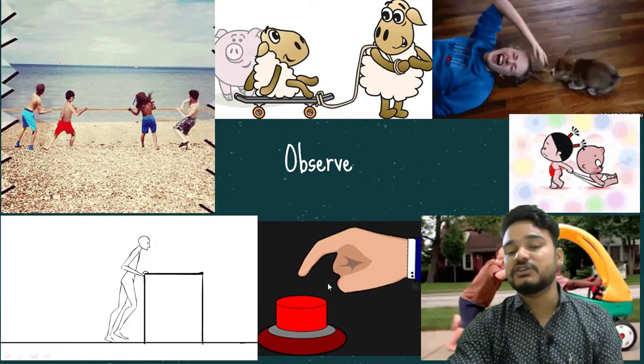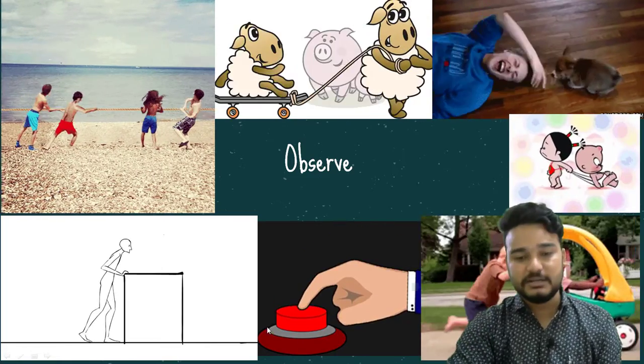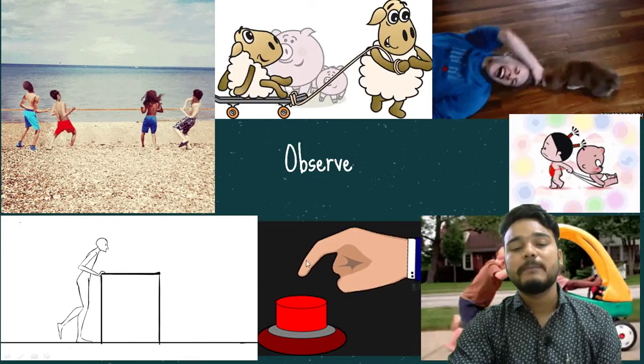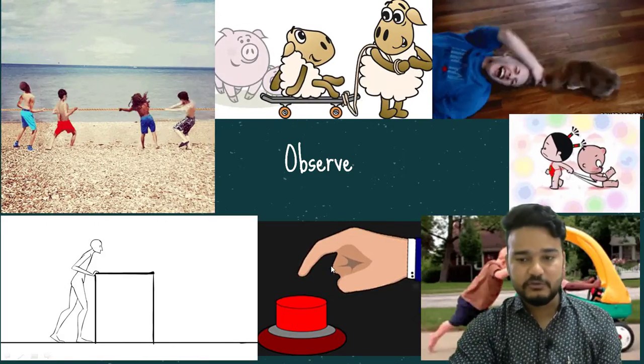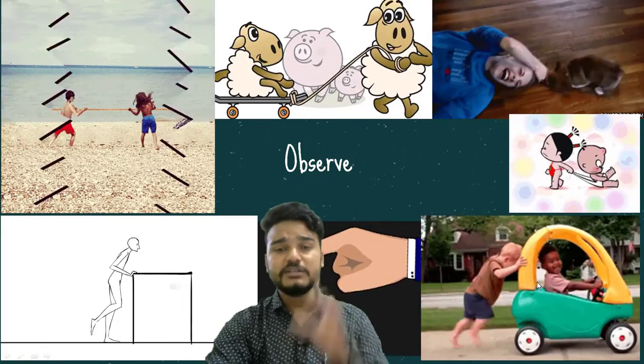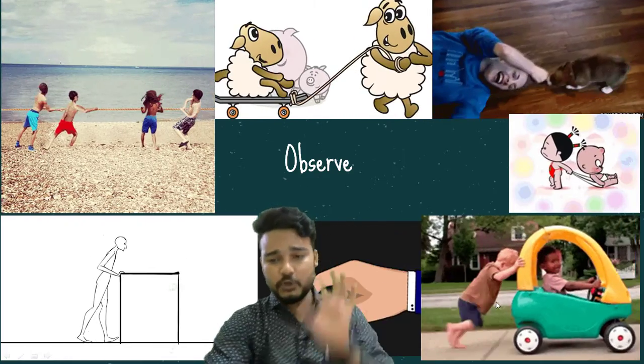In the second picture, one hand is there which is pressing the button. Here you can see a button is there and which is being pressed by this finger.